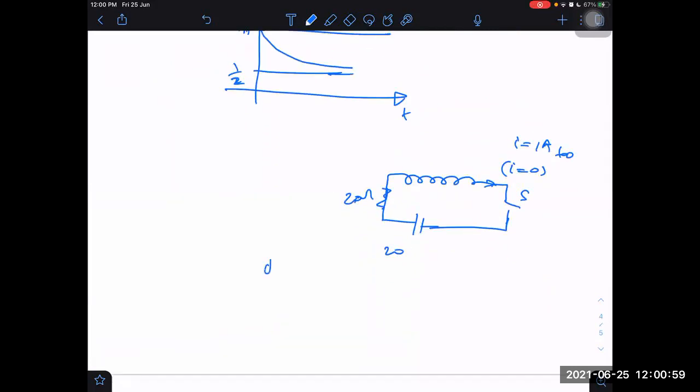It becomes dt time. Dt time is what? Dt time is the time taken to open the switch. It is just the time taken to open the switch. But the time taken to open the switch can be really very small. It can be negligible. It can be almost 0.